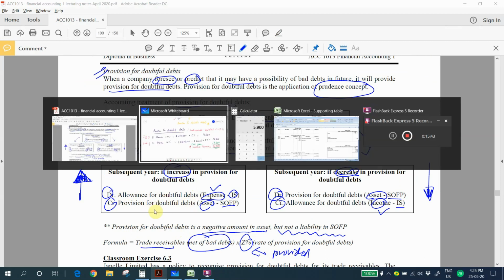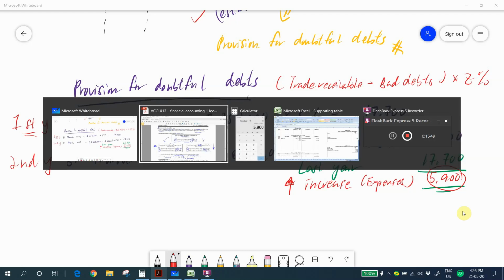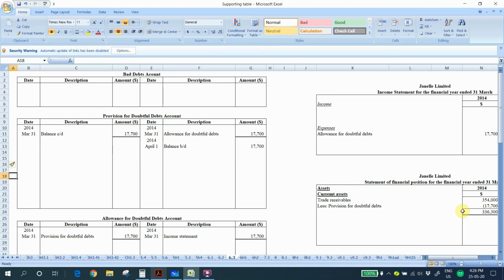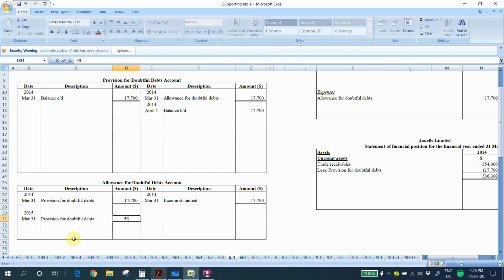Take note, we only record the increment, which is 5,900. So we debit the allowance for doubtful debts. The wording we use provision for doubtful debts. The amount is 5,900.